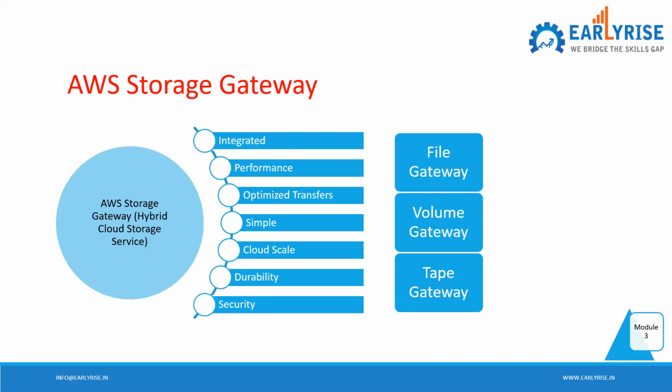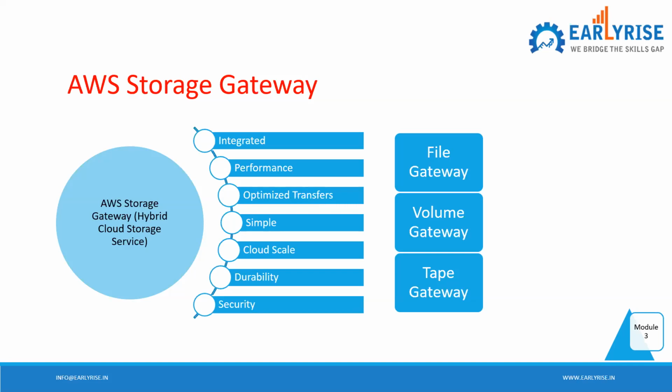So apart from this, you have storage gateway, right? AWS Storage Gateway. You see here one term is written, hybrid cloud storage service. By the name itself, you can understand, it's a hybrid cloud storage service, so that means related to AWS as well as your on-premises, correct?